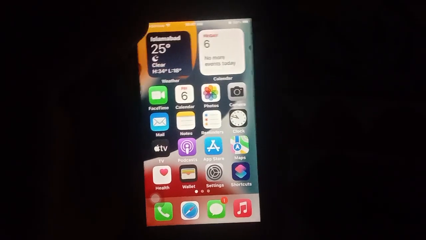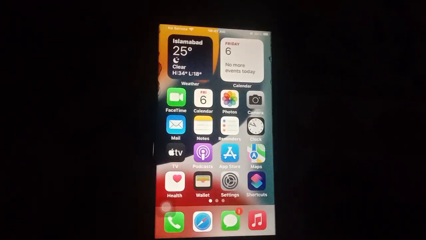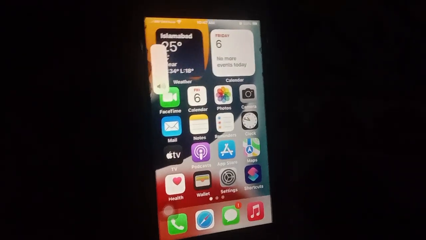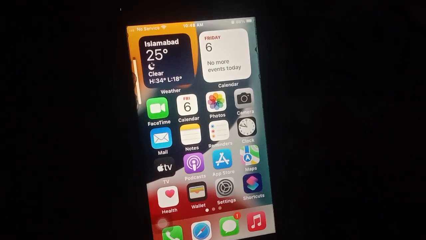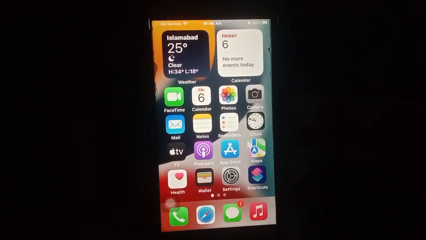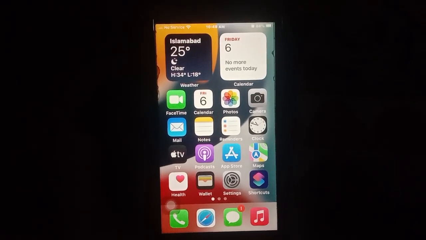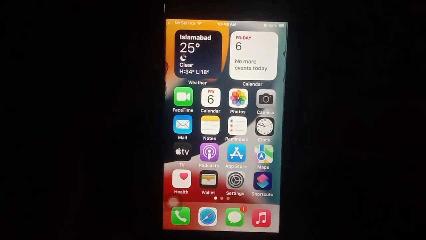Then third solution, restart your iPhone. Press the volume up button, the volume down button, then press and hold the power button. When the Apple logo appears on your screen, your iPhone is restarting and your problem will be fixed. Then another solution, reset all settings on your iPhone.